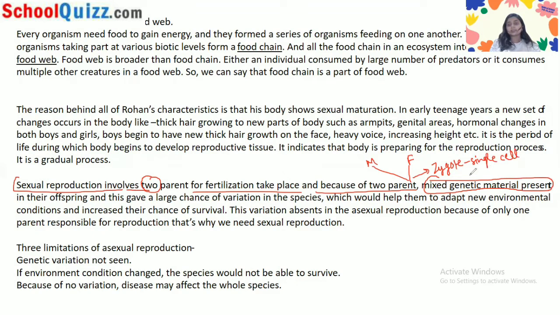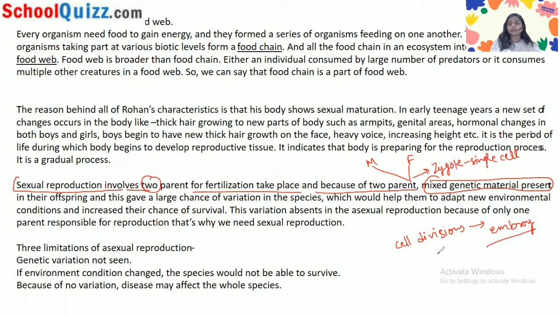Then cell division starts. When cell division starts, a lump of cells is formed, and this lump develops further into an embryo. Then the embryo moves from the fallopian tube to the uterus of the mother.